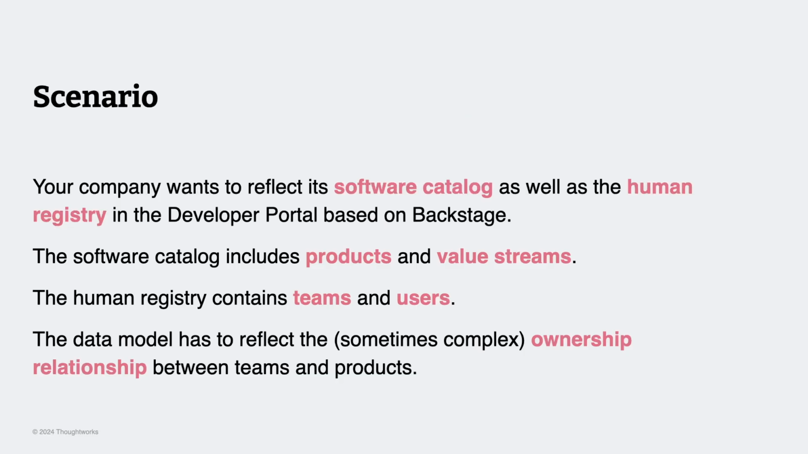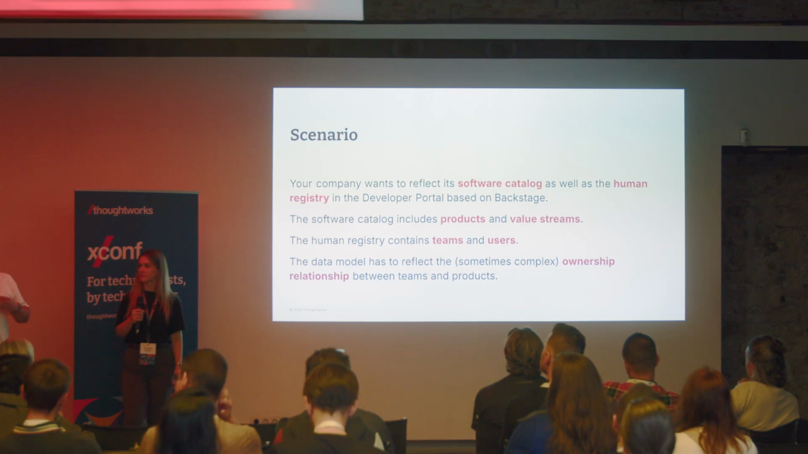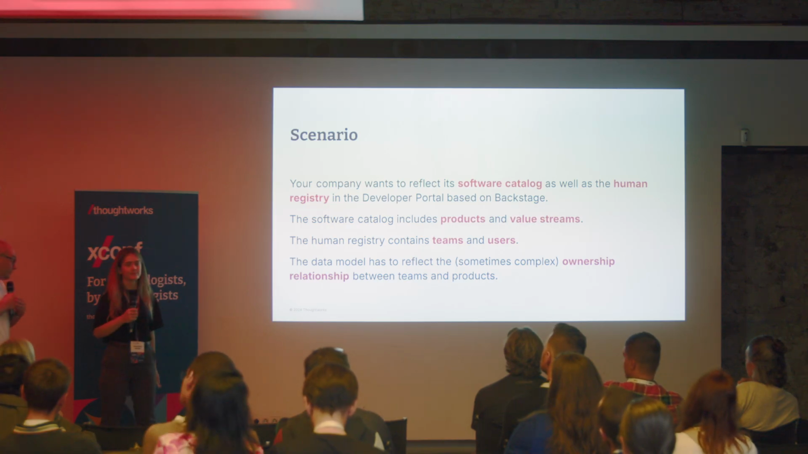Imagine you work for an organization, and you want to map the software catalog and also the human registry of your organization, but the Backstage model doesn't really fit the model of your organization. You also want to model the relationships, the ownership relationships, sometimes complex, and you need to address that. Karin, how did you address that with Backstage?